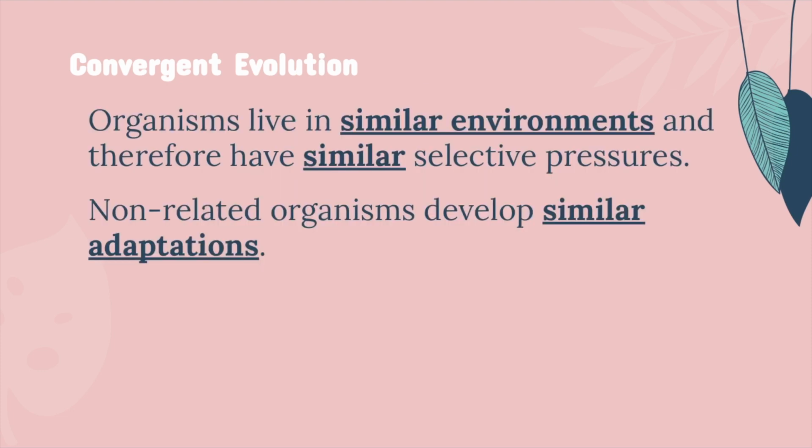In fact, they develop these similar structures and similar adaptations because they live in similar environments and therefore have similar selective pressures. So in that previous picture we saw, all of those organisms developed similar types of bodies because they all live in the water or hunt in the water or have some part of their life that is served majority in the water. And so they developed those similar adaptations.